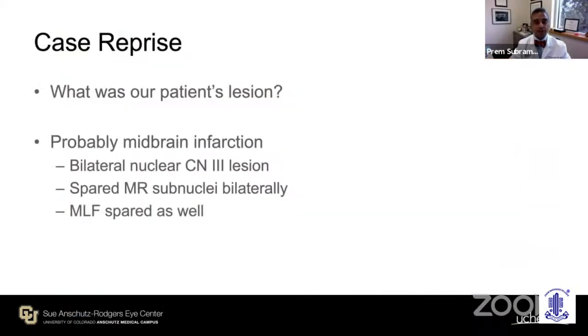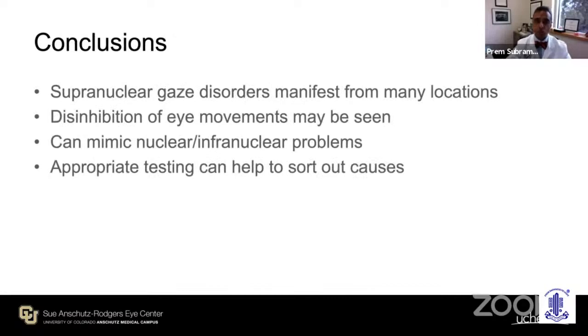So looking back to the first patient I showed you, what did we learn from that case? She probably had a midbrain infarction, a combination of a bilateral nuclear third nerve lesion as well as a supranuclear gaze palsy. It may have spared the medial recti subnuclei bilaterally, as well as the MLF, but these are complicated patients. And that's one of the messages I want to leave you with.